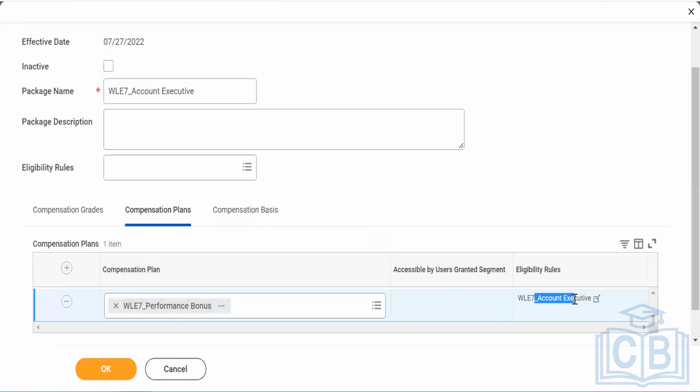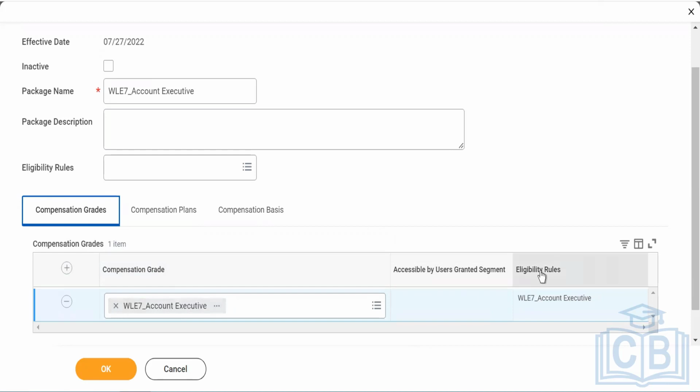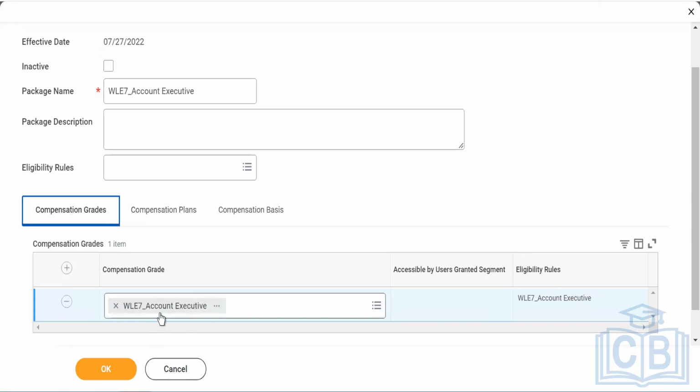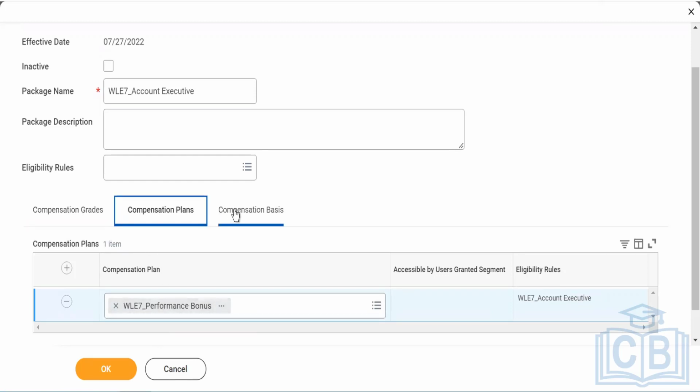Now you see the eligibility rule is also linked. So if you want to put that performance bonus as a part of your package, do link your eligibility rule so that it becomes easy to find it out. Okay. So now my variable amount and my fixed amount are put together, right? Do you see that? This is my fixed amount. This is my variable amount. Very good.